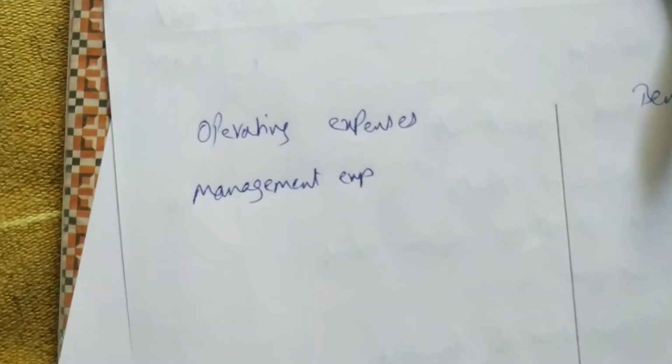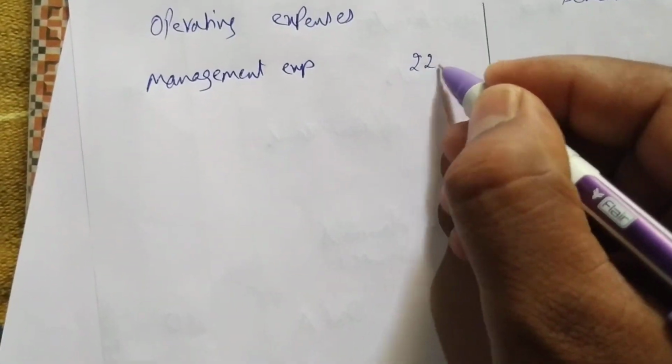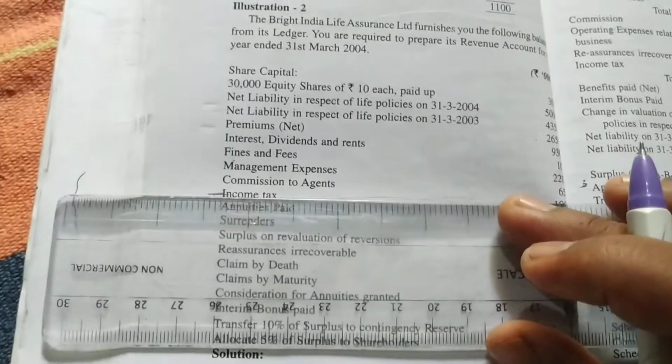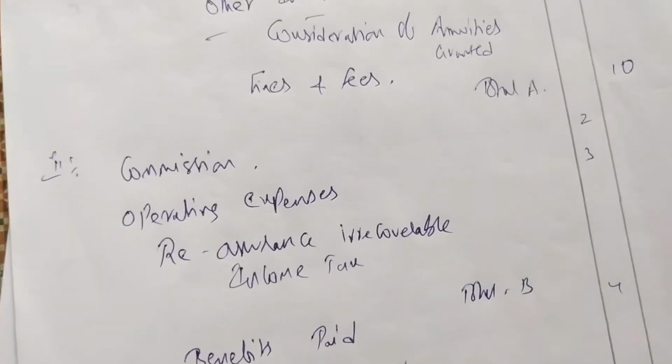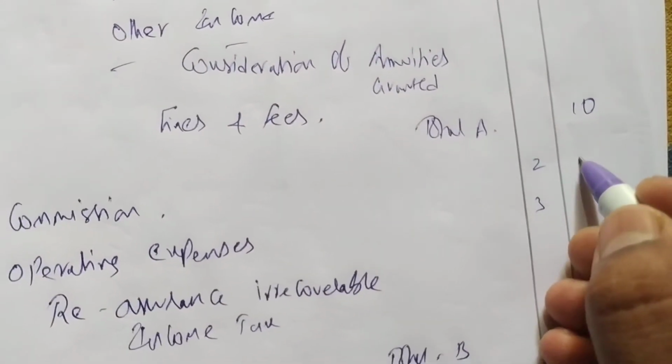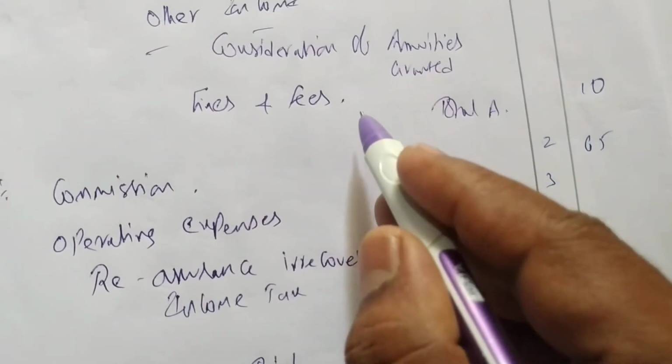How much is the value of management expenses? 220. Okay, after management expenses we are having commission to agents, 65. So directly go to the format. We are having only one item, commissions. In front of here we have to write 65. This is fines and fees.